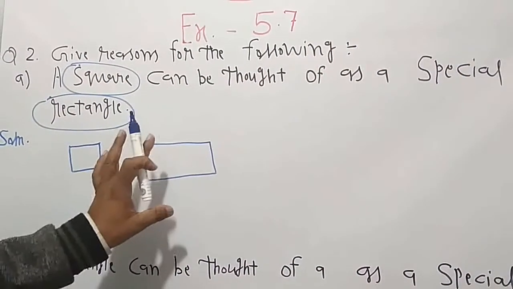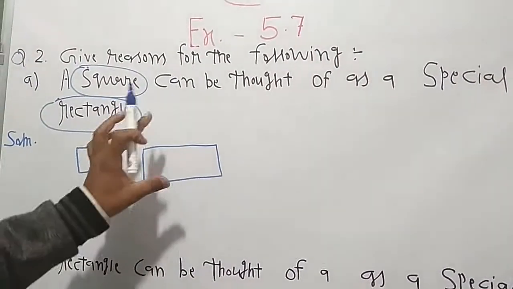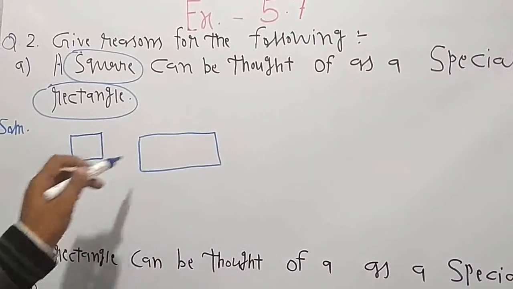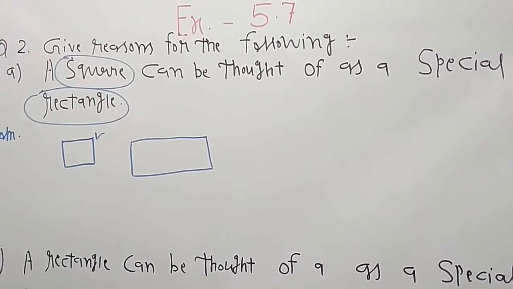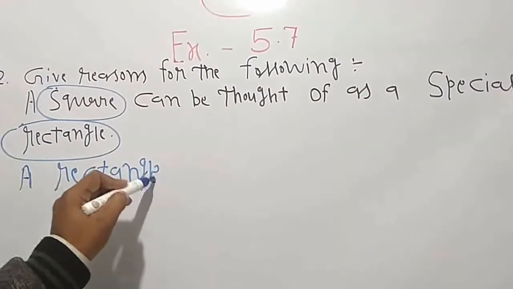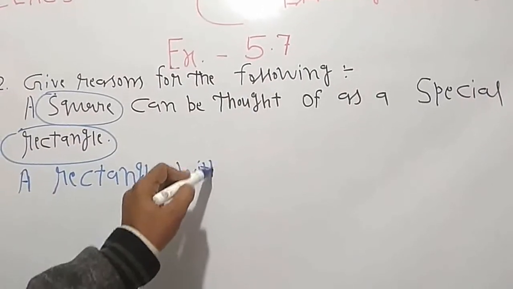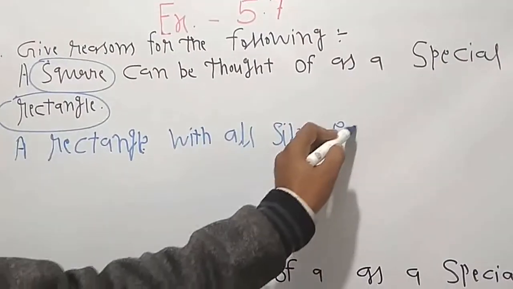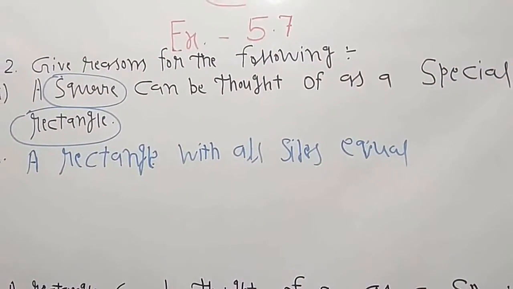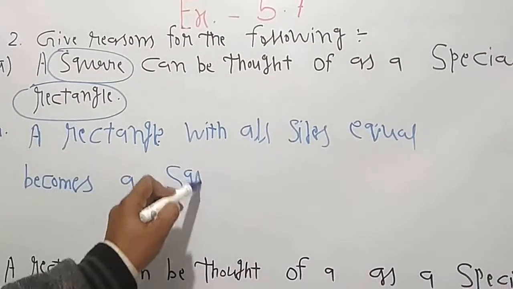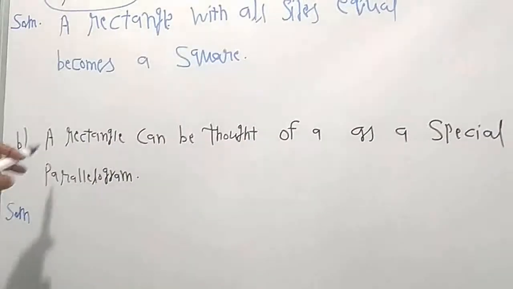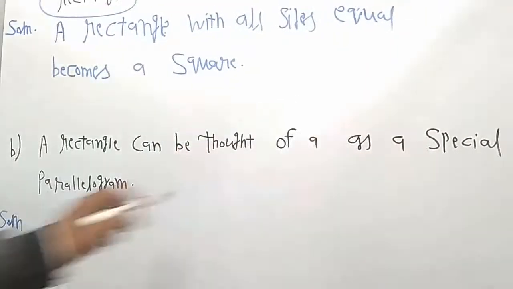If we change the measurements of the sides of the rectangle so that all sides are equal, then it converts into a square. So we can write here: a rectangle with all sides equal becomes a square.